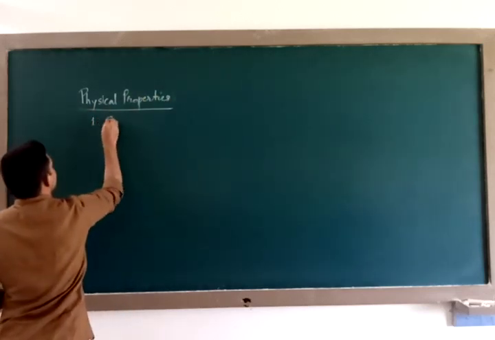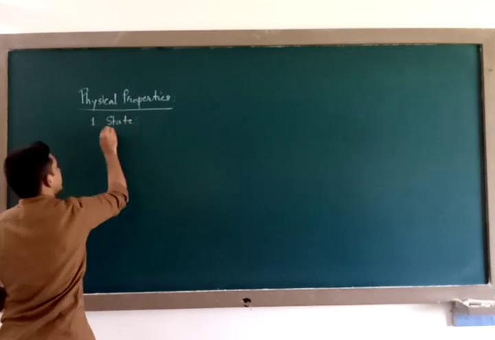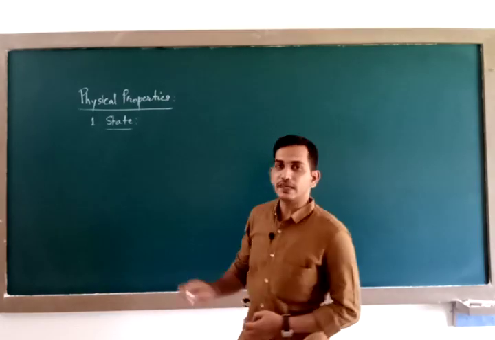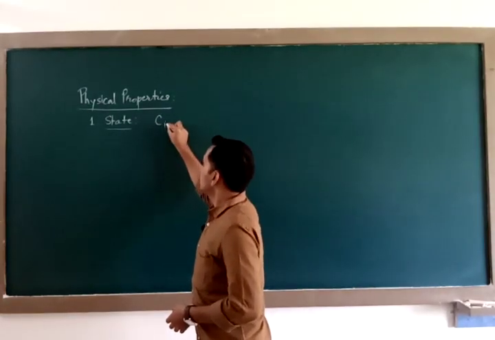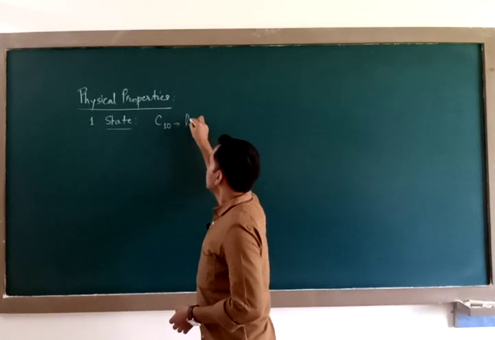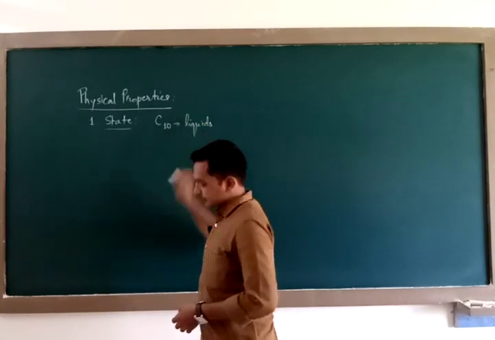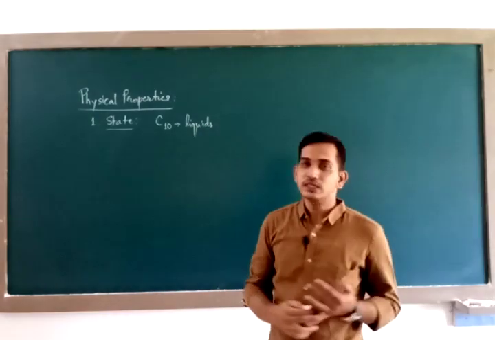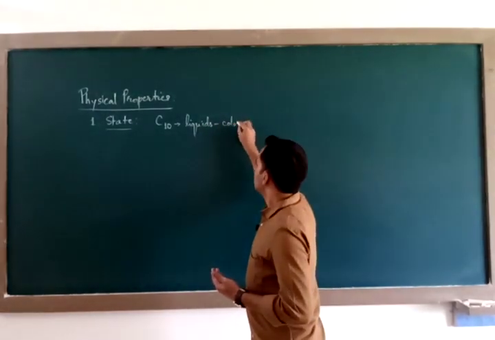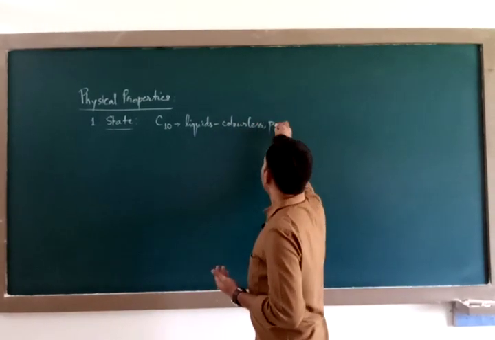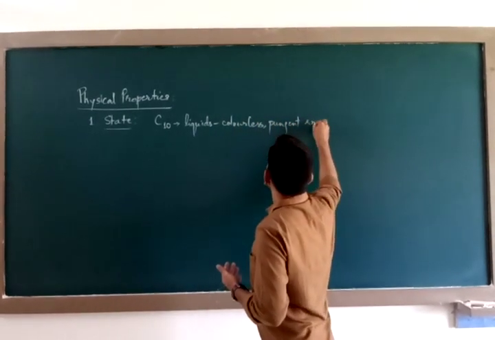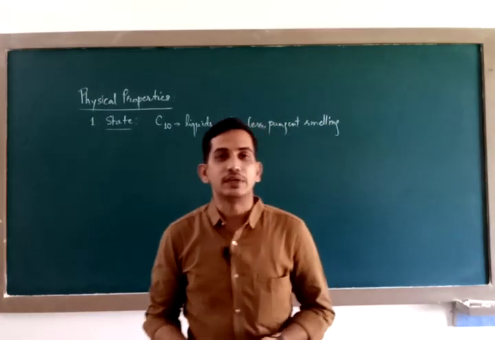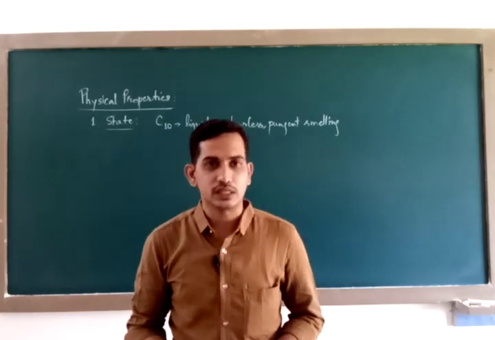The first physical property is their physical state. Carboxylic acids up to C10, meaning those which contain up to 10 carbon atoms, are liquids. What kind of liquids? They are colorless and pungent smelling liquids, meaning irritating smelling liquids.